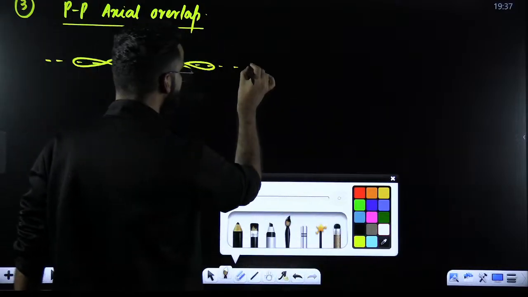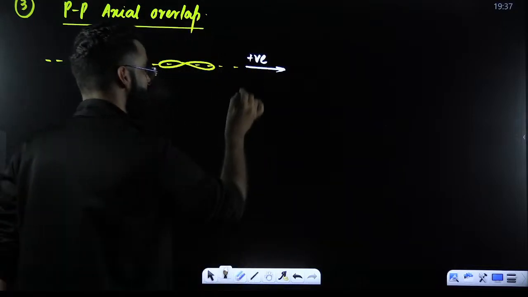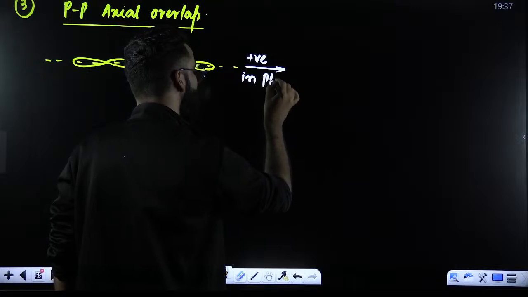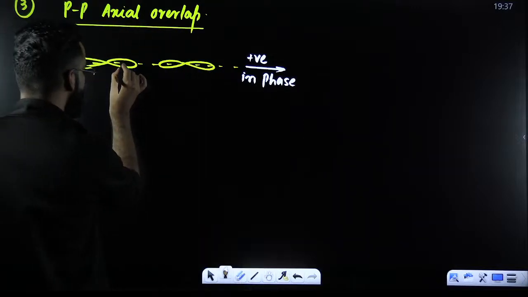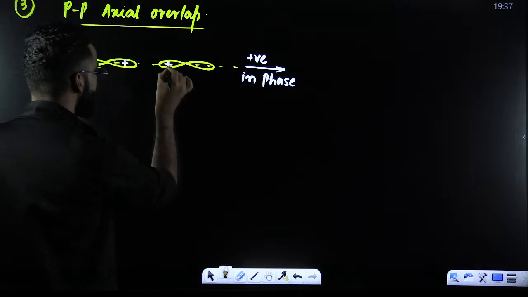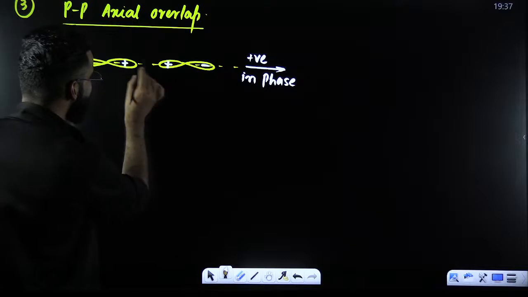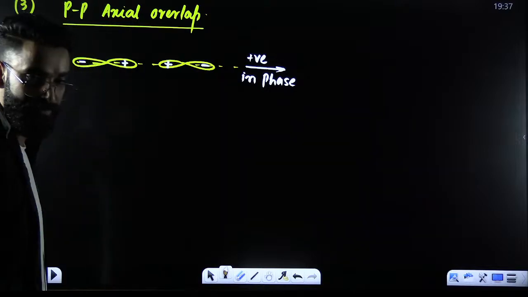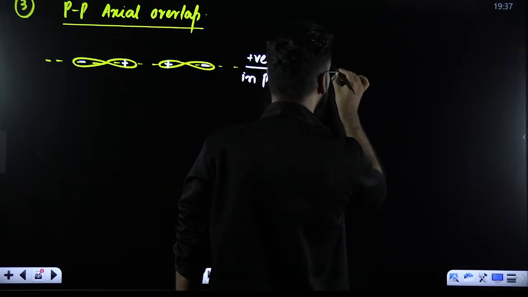For example, over here, I need to show the positive overlap. I need to show in-phase overlap. How exactly am I going to show in-phase overlap? Same sign, same side. So give it a positive, for example. Give this a positive. If this is positive, make it negative. So same sign, same side, so it's going to be positive overlap. Now these atomic orbitals are going to merge into each other. And after merging, how will they look?